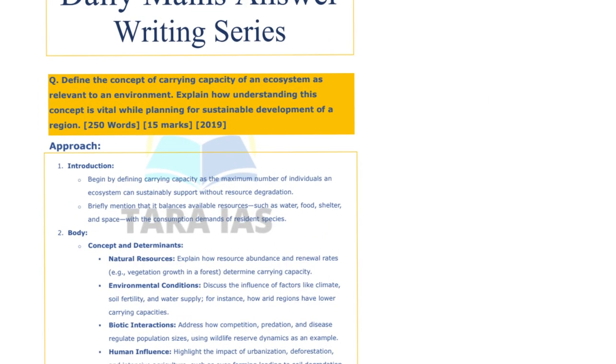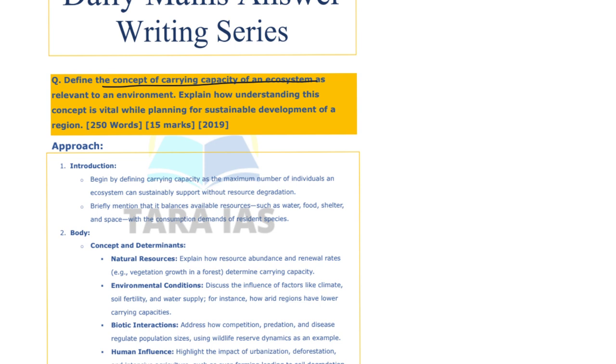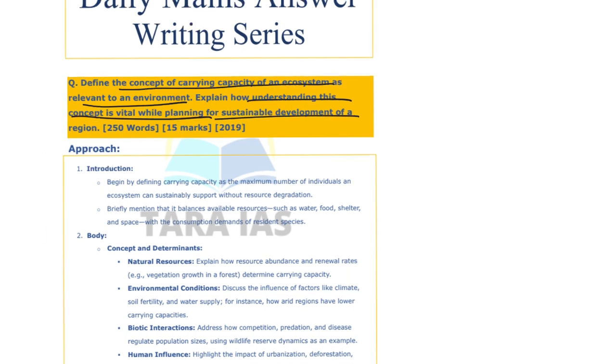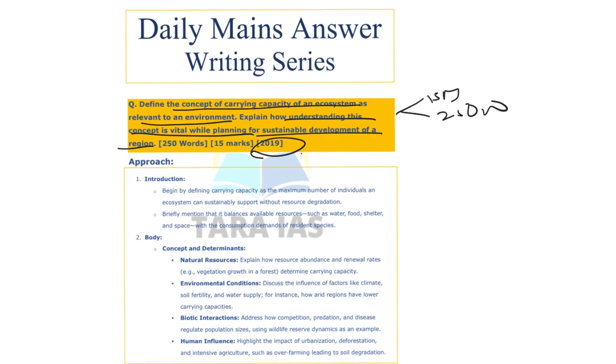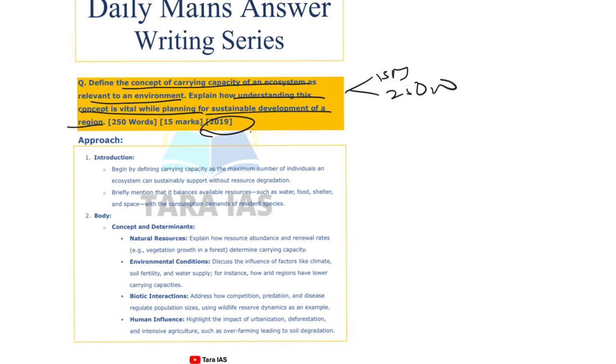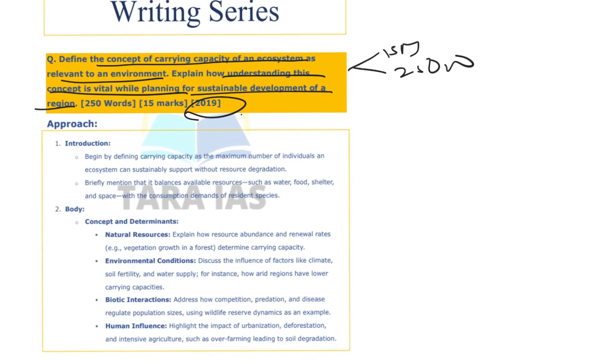So here is today's question for us. Define the concept of carrying capacity of an ecosystem as relevant to an environment. Explain how understanding this concept is vital while planning for sustainable development of a region. This is for 15 marks, so you need to write 250 words, and this is a 2019 PYQ question. As usual, we'll address each and every part of the question.